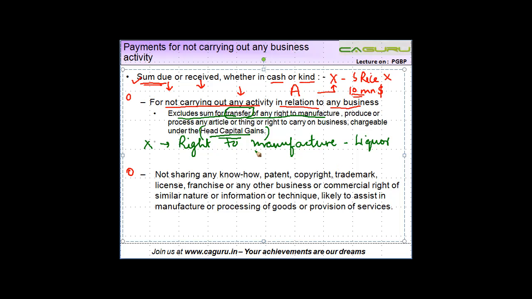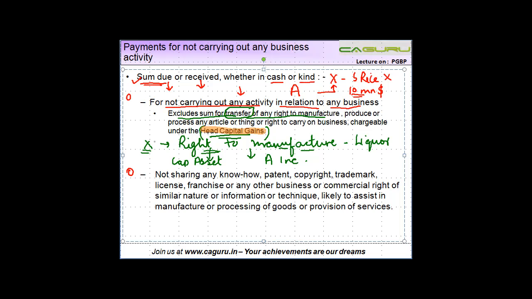X transfers this right to manufacture to A. Although in this case also X has agreed not to carry on manufacture, because the right to manufacture itself has been transferred, that is also kind of for not carrying out any activity in relation to any business. But the right to manufacture is a capital asset, and profits arising on transfer of a capital asset are chargeable to tax under the head capital gains.